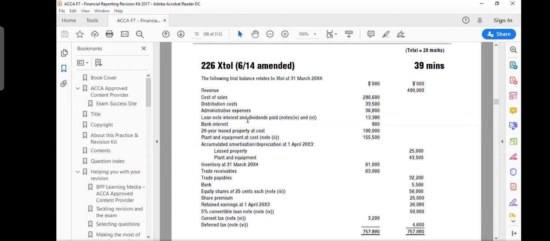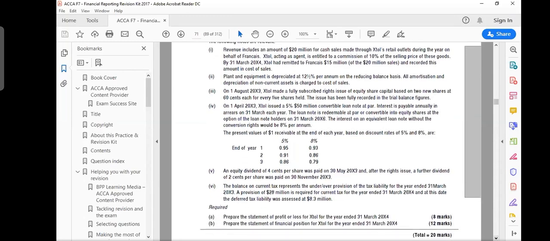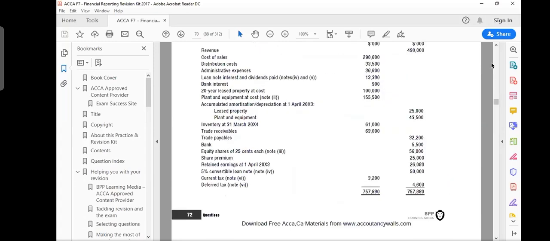Now, when a typical question like this comes, which is a final accounts question, which you call single company financial statement preparation, what they usually do is give you a trial balance. And of course, after the trial balance, they give you some adjustments, and you need to consider these adjustments. After making these adjustments and changes, you have to prepare the statement of profit or loss and the statement of financial position. You can see that 8 marks are for P&L and 12 marks are for balance sheet, 20 marks in total.